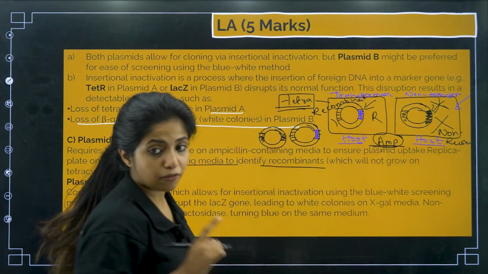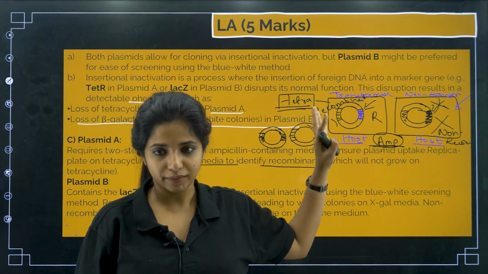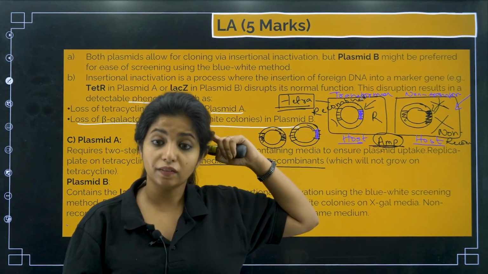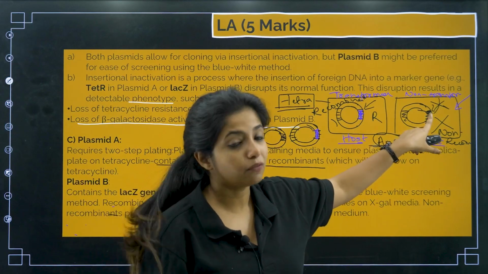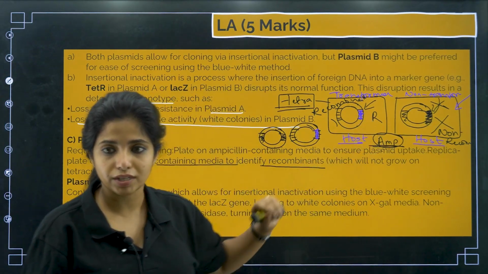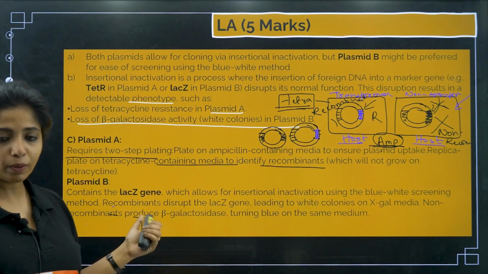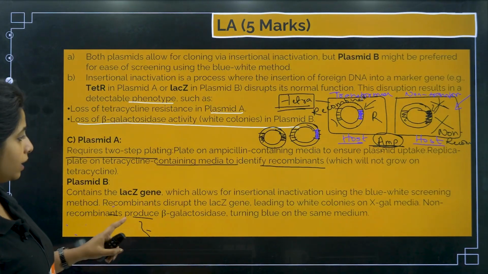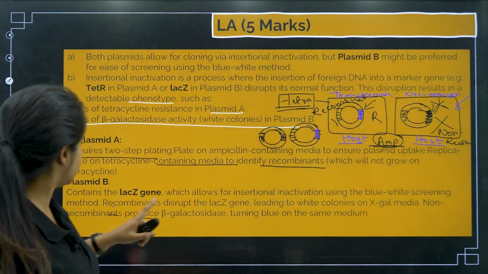So the first plating was done with the help of ampicillin. I got to know which one of them has the plasmid. Second thing, I did it with tetracycline. I got to know which one was able to survive. If it was able to survive, that means it is not recombinant. It has the gene for tetracycline. Over here, this gene is inactivated because I have inserted my gene of interest. Get it? So I need two-step plating. But for plasmid B, where there is the lacZ gene, over here I just need one plating. It contains the lacZ gene, which allows for insertional inactivation using blue-white screening.